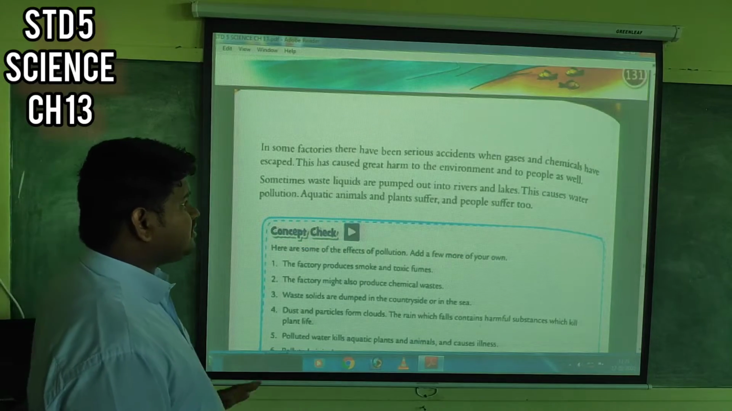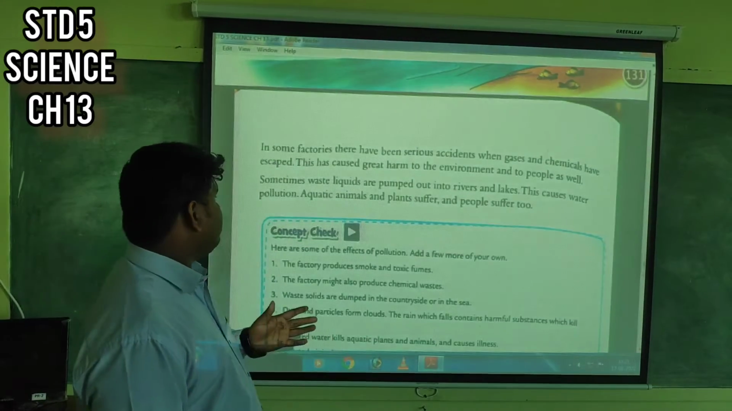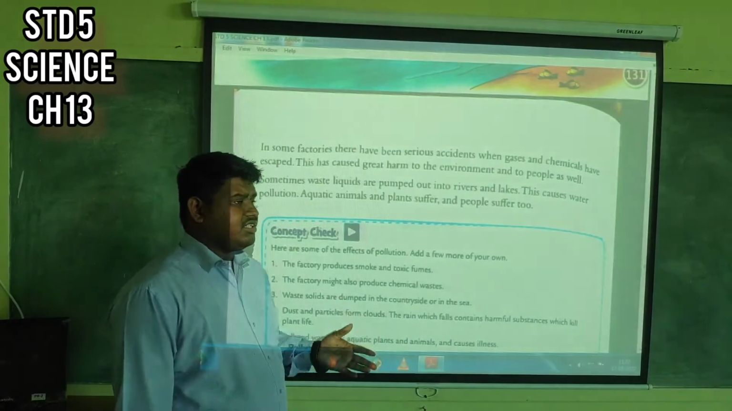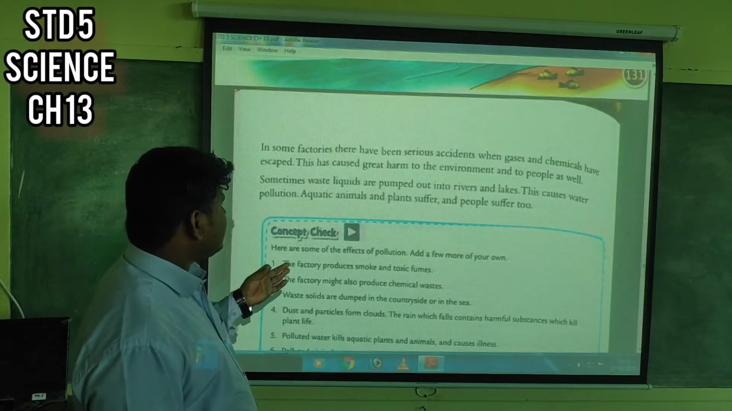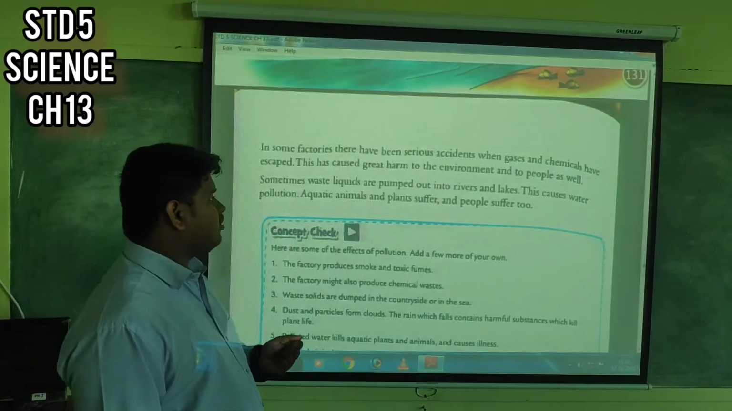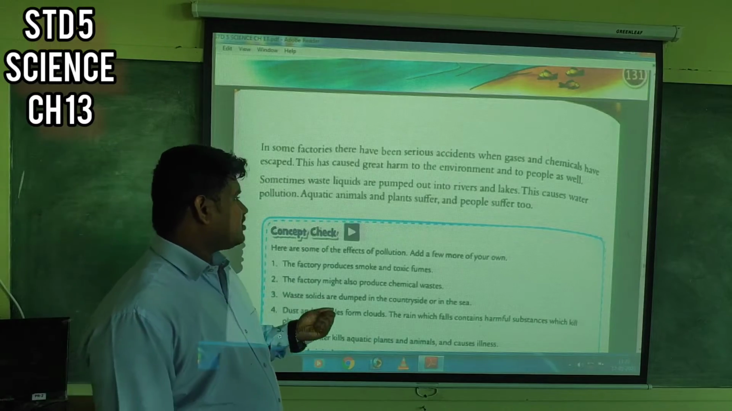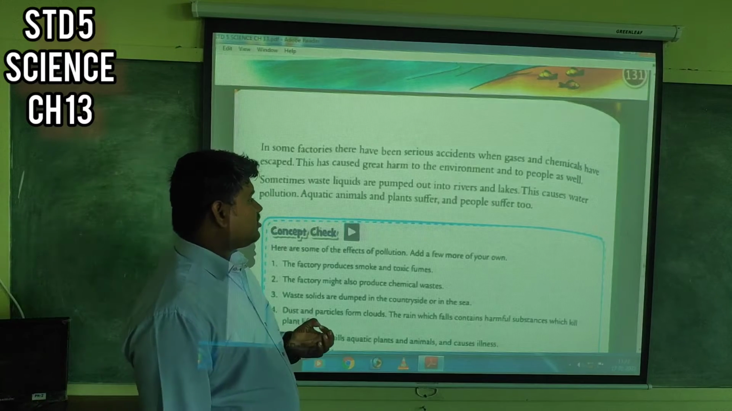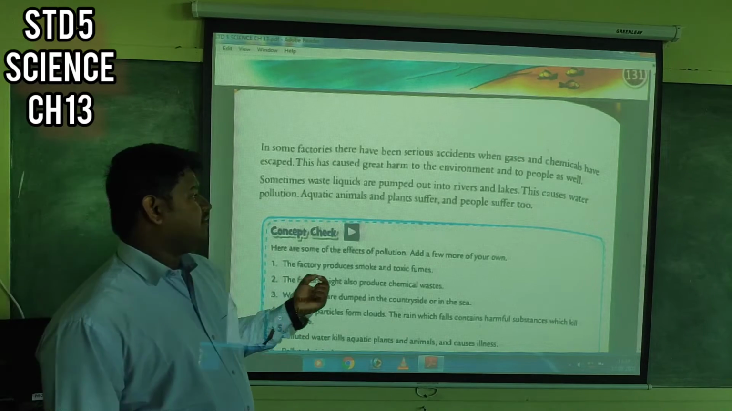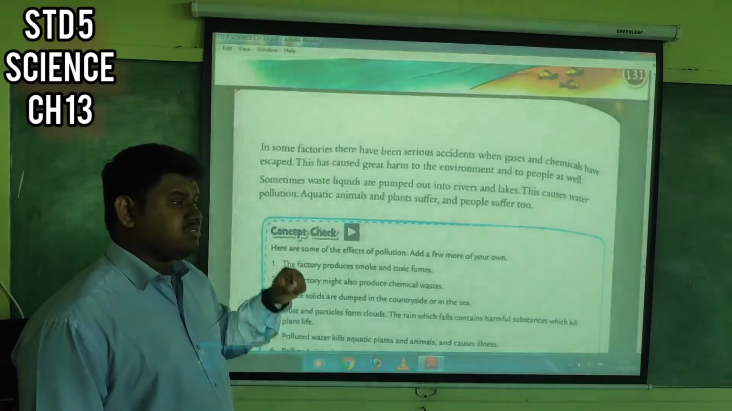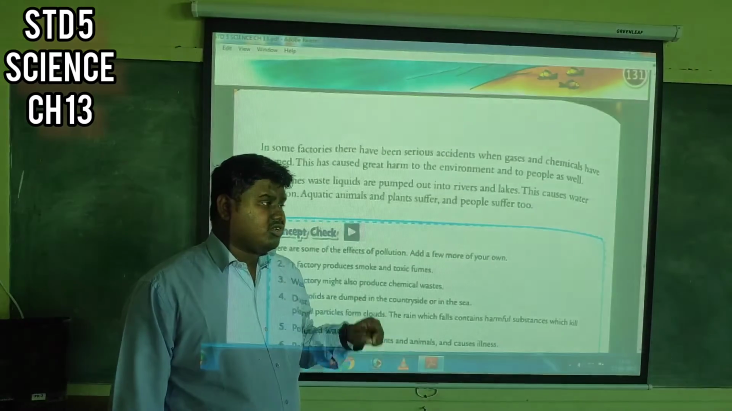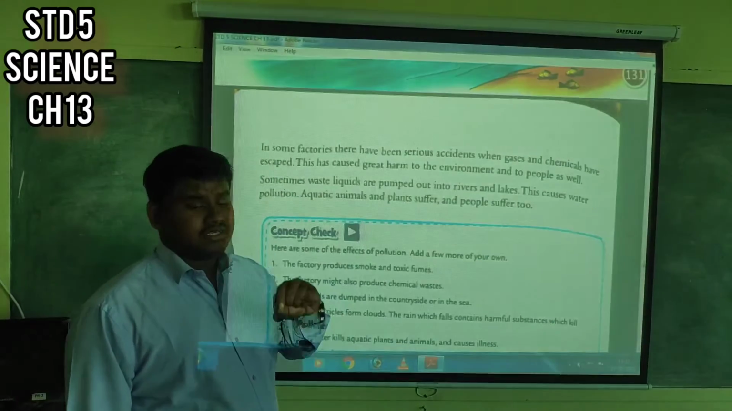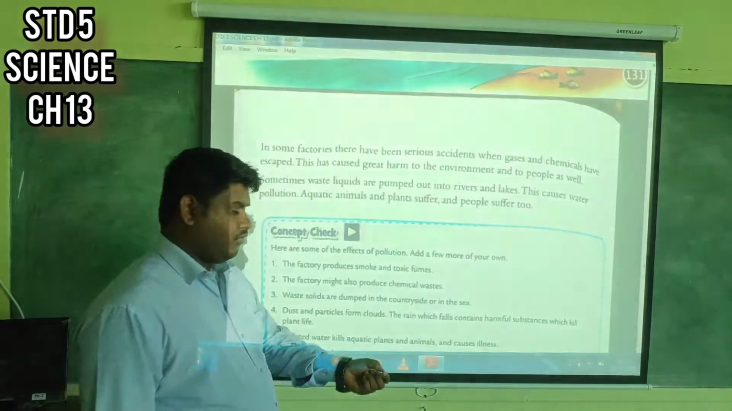In some factories there have been serious accidents when gases or chemicals have escaped or leaked. Okay, you must have heard this in the news. This has caused great harm to the environment and to people as well. Sometimes waste liquids are pumped out into rivers and lakes. This causes water pollution, and aquatic animals and plants also suffer due to this water pollution. Okay, and people also may suffer if that water is in the use of the people. Okay.